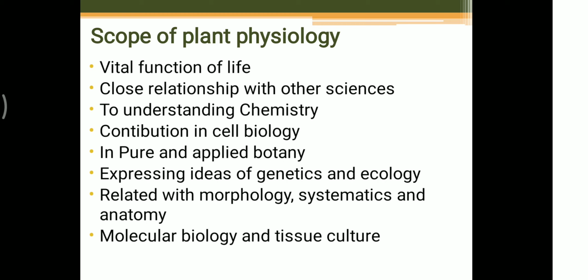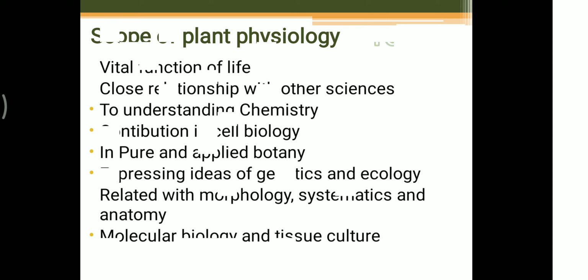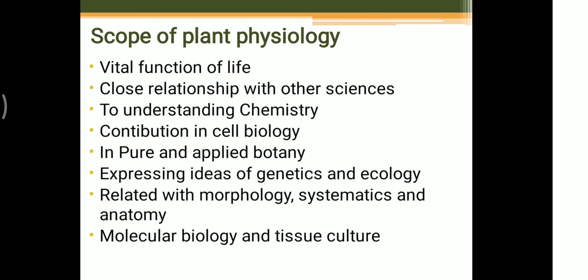To understand genetic regulatory mechanisms and protein synthesis, knowledge of plant physiology is essential. These are recent branches, not only tissue culture but also biotechnology and genetic engineering, which require knowledge of plant physiology for their best performance. So it has a huge scope in plant physiology.